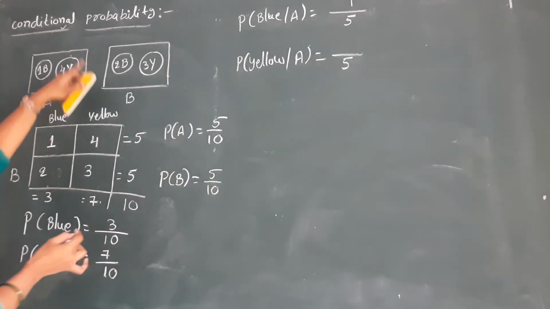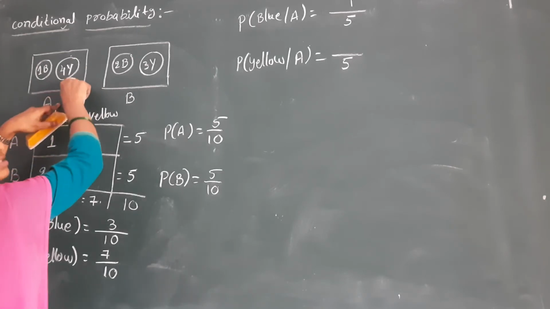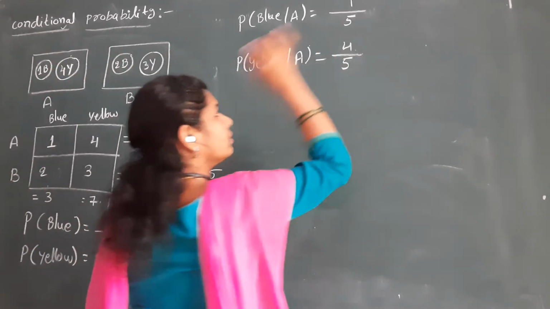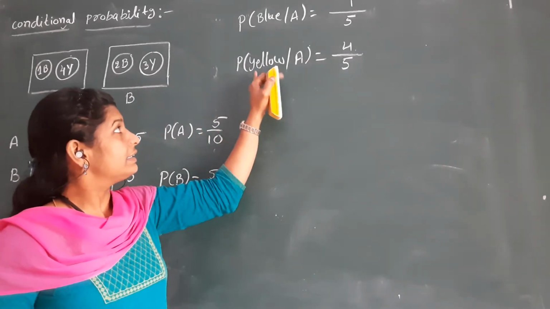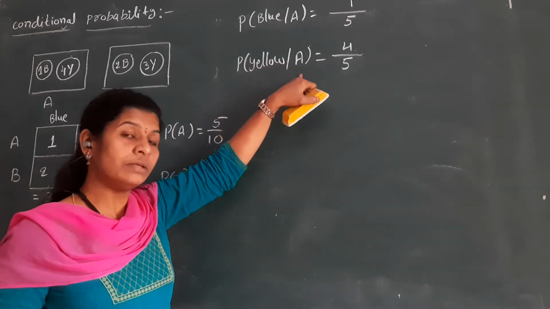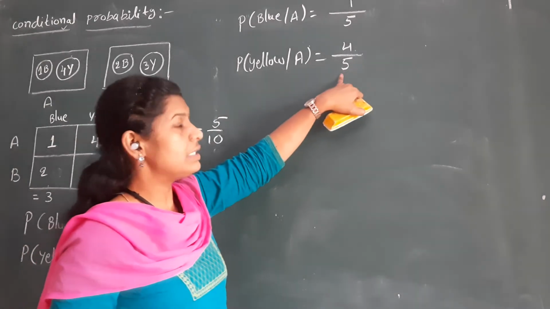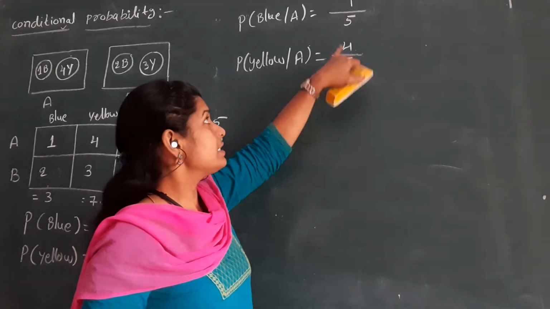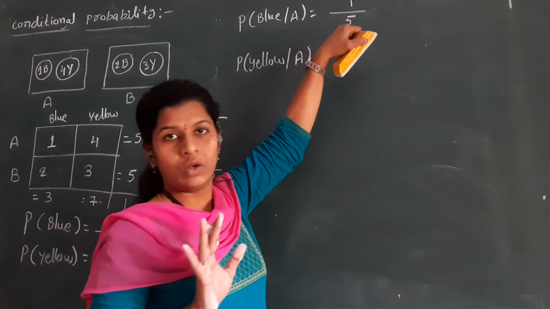In this, how many yellow balls? 4. So this is the conditional probability, that the yellow ball comes from only box A. That is the condition. Total balls in A is 5, and in this A box we have 4 yellow balls.